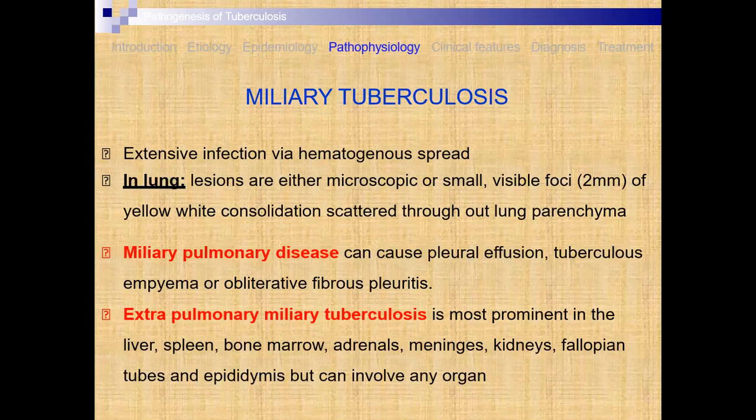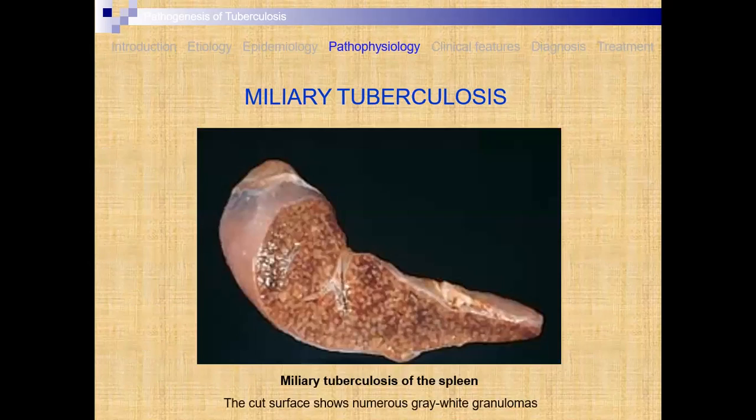You have to know that if the severity of the Mycobacterium tuberculosis is more, then it may attack other organs, not only the lungs but kidney, meninges, adrenals, bone marrow, spleen, fallopian tubes. Likewise, different organs can be affected.